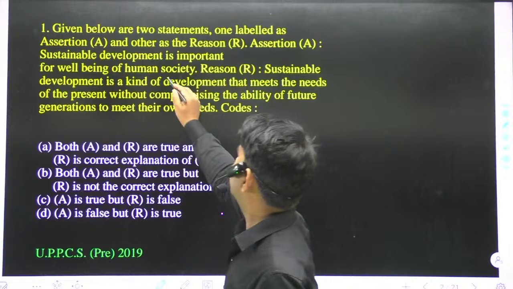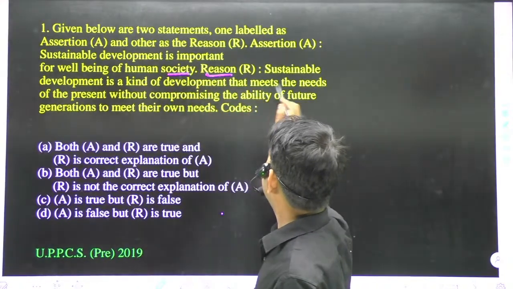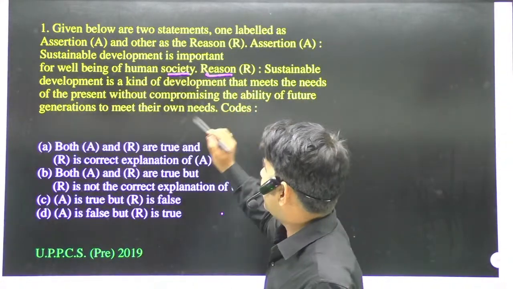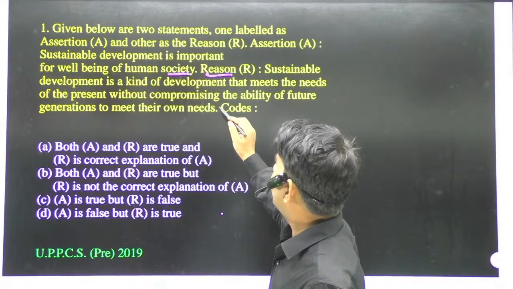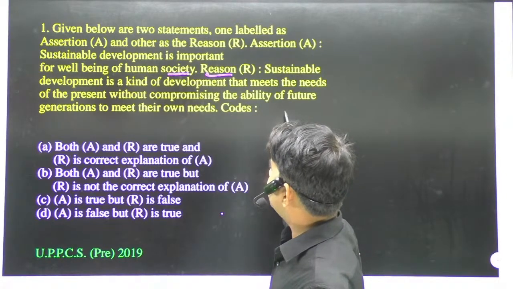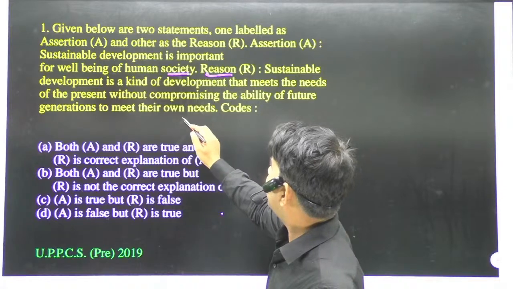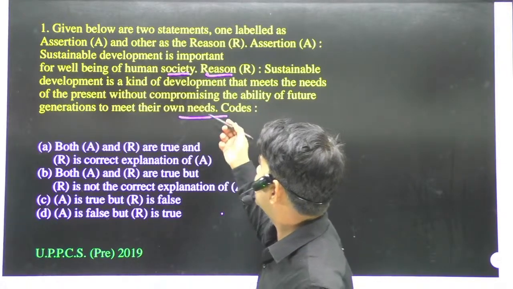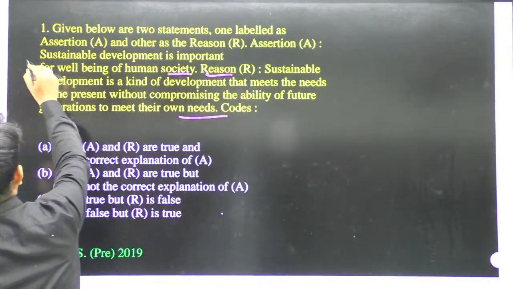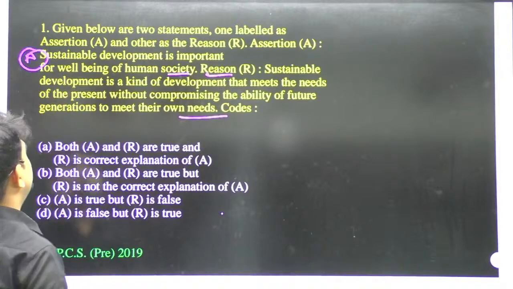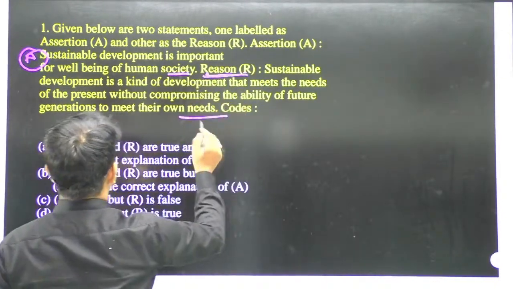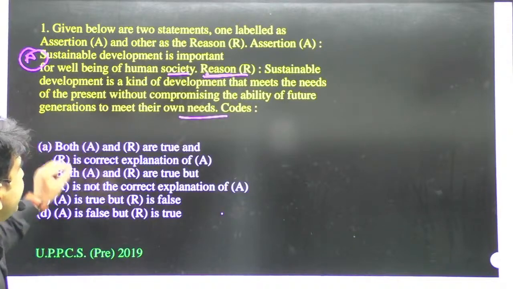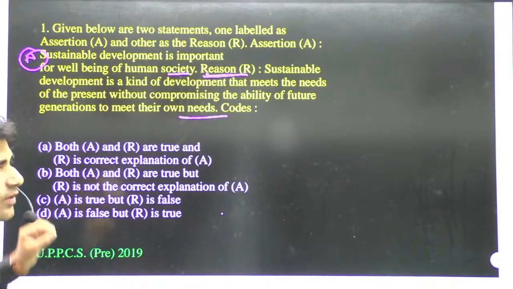The reason is that sustainable development is a kind of development that meets the needs of the present without compromising the ability of future generations to meet their own needs. So the statement is that sustainable development is important for the well-being of human society.